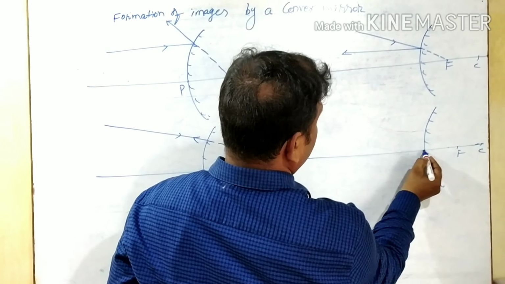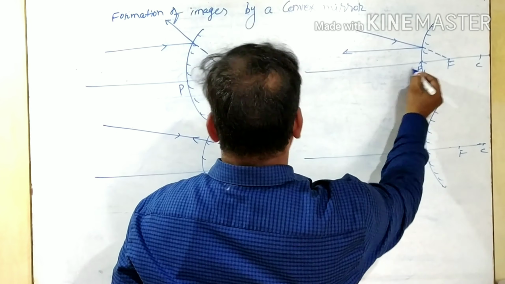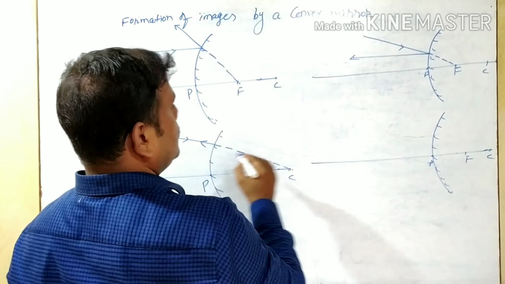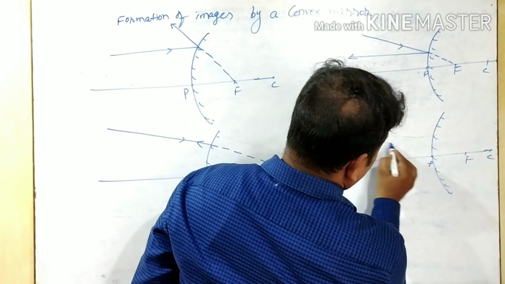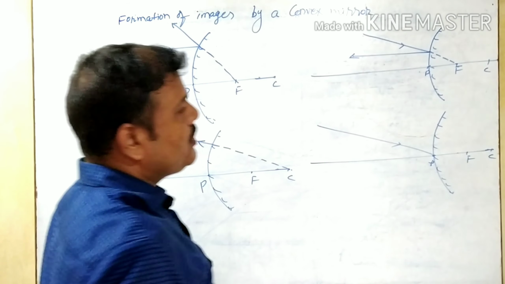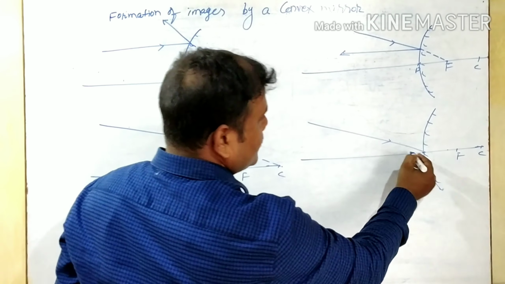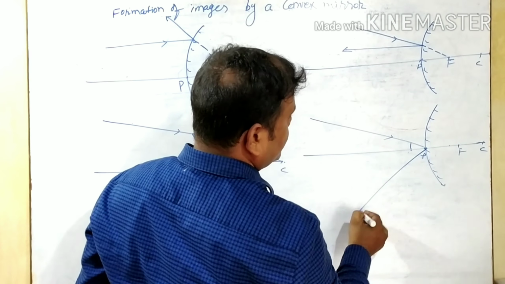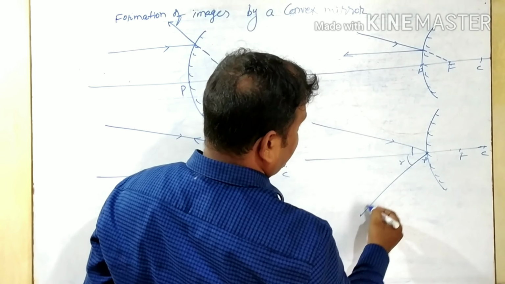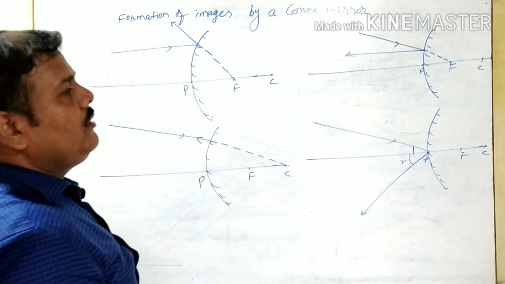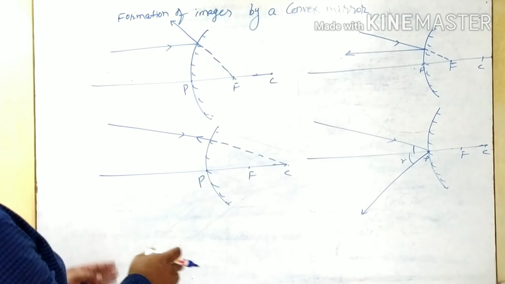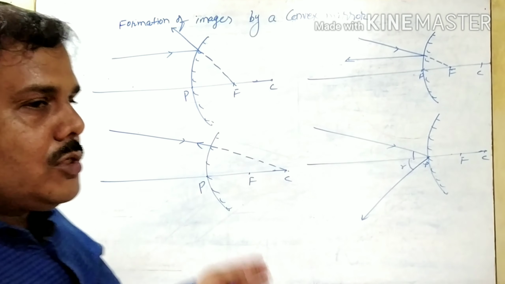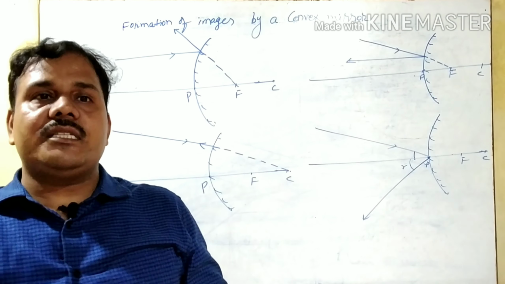Here is the pole, the ray of light which falls on the pole will make the same angle with the principal axis, whatever the angle of incidence, it will make the same angle of reflection and it will move like that. Means whatever the condition it follows in the concave mirror, here also it will follow the same in the convex mirror.